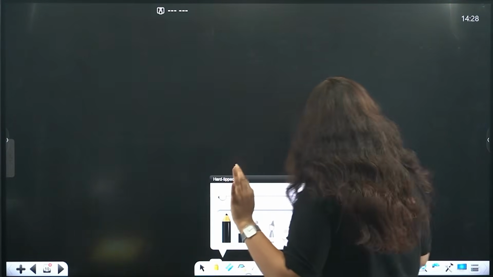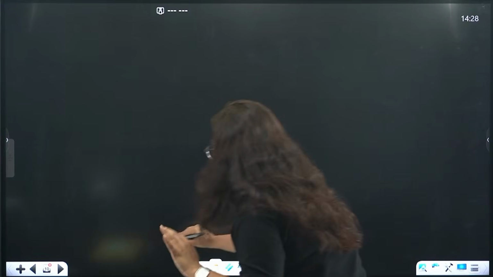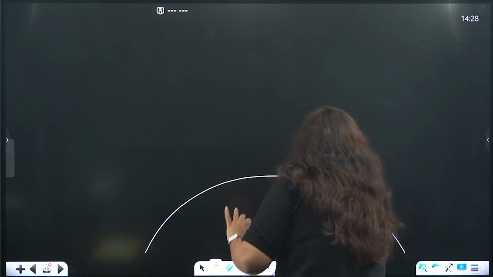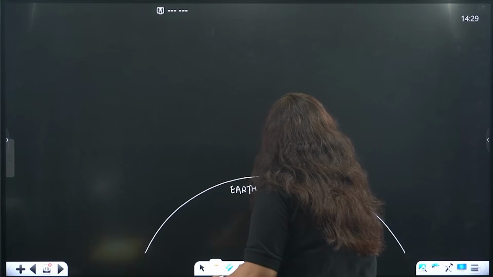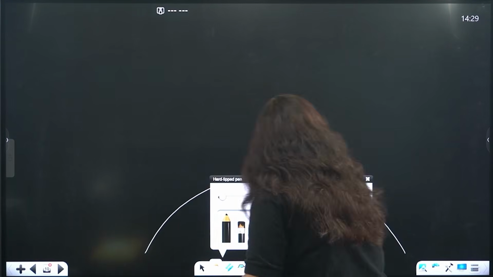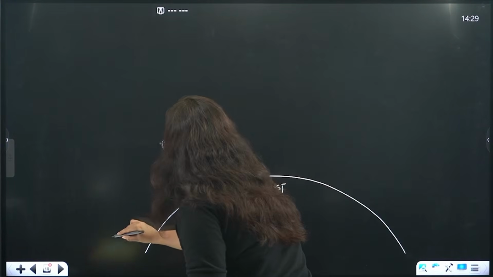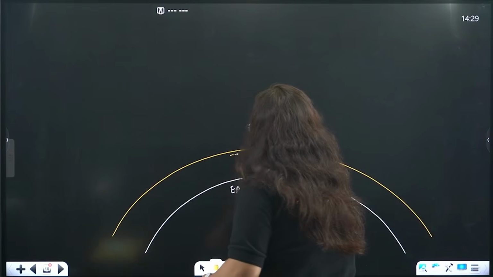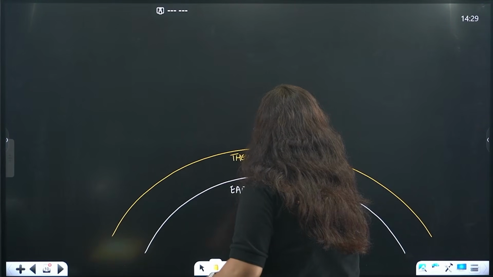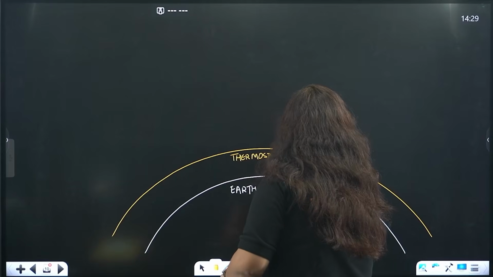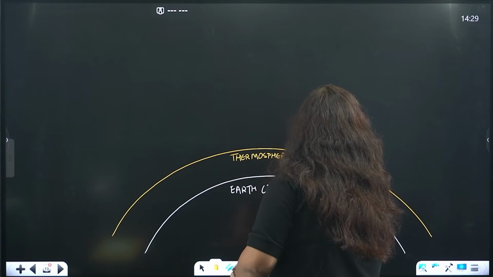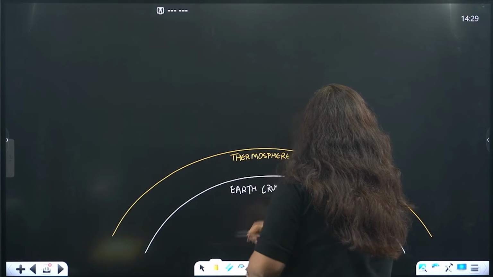Before moving to anything, we will make a rough conclusion of what we studied. Visualize everything. This is the earth crust, and the first layer that is present is the troposphere. It varies from 8 kilometers to 18 kilometers in height.